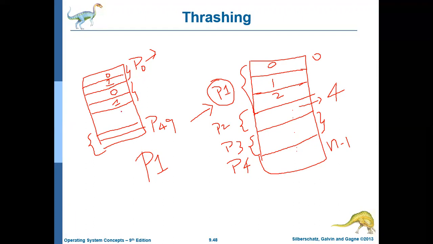By this time, each process will be spending more time on paging rather than actual execution. Here paging means moving a page to the hard disk and bringing another page to the main memory.